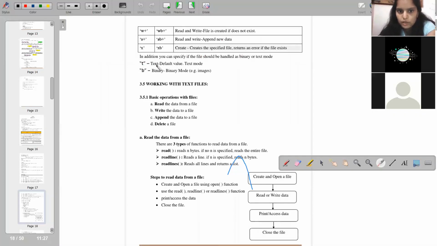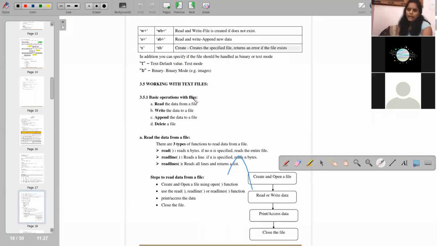T is used for text, the default value, that is for text mode. B is used for binary mode. Okay, now, working with a text file: how will you work with a text file? Some basic operations with the file. What can you do with the file?